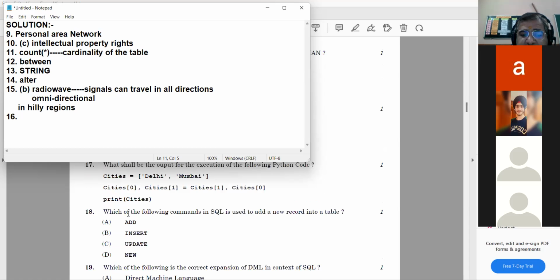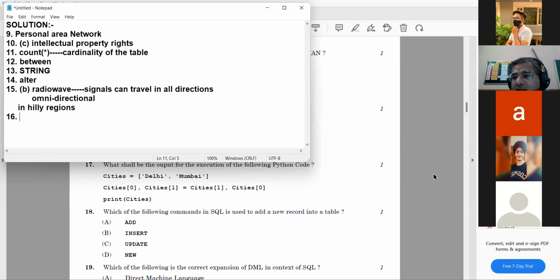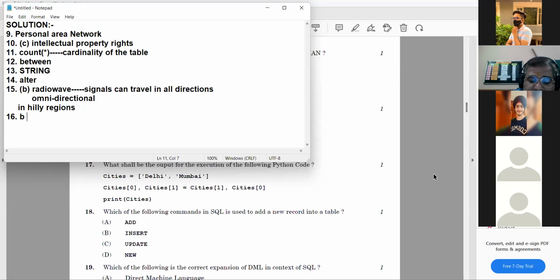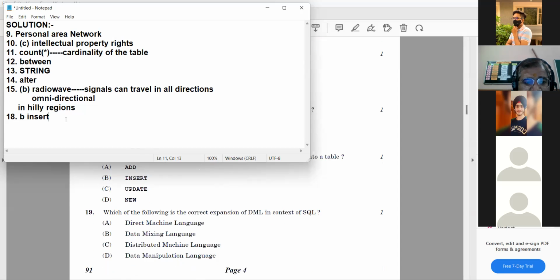Which of the following commands in SQL is used to add a new record in the table? Yes, Maulik. Sir, insert. Yes, it is B option, insert. Very good. Okay, this was the 18th question. Then we have the 19th question.